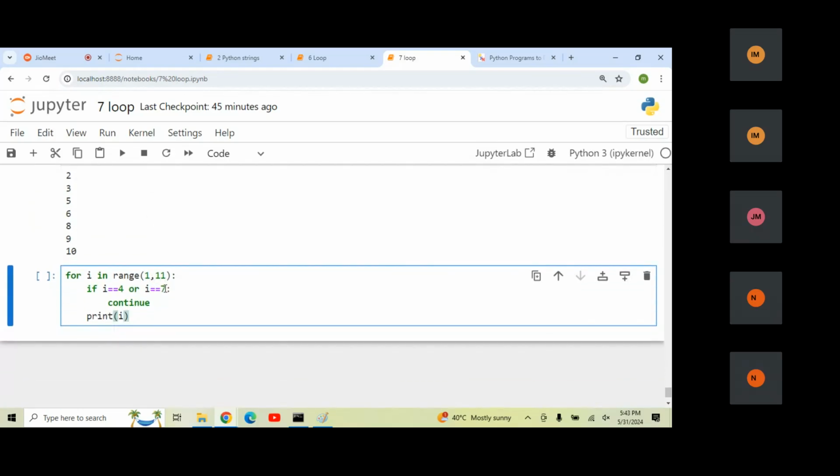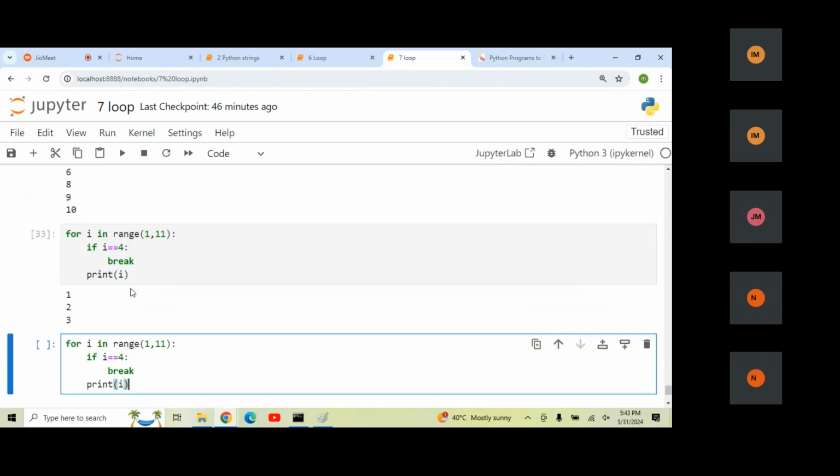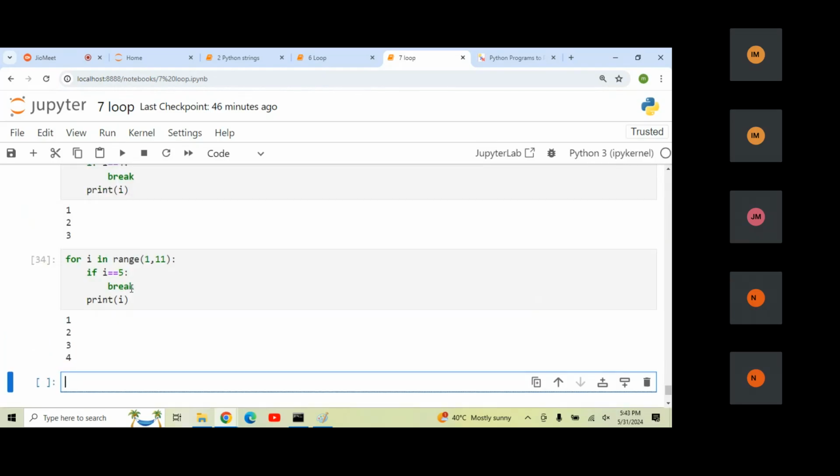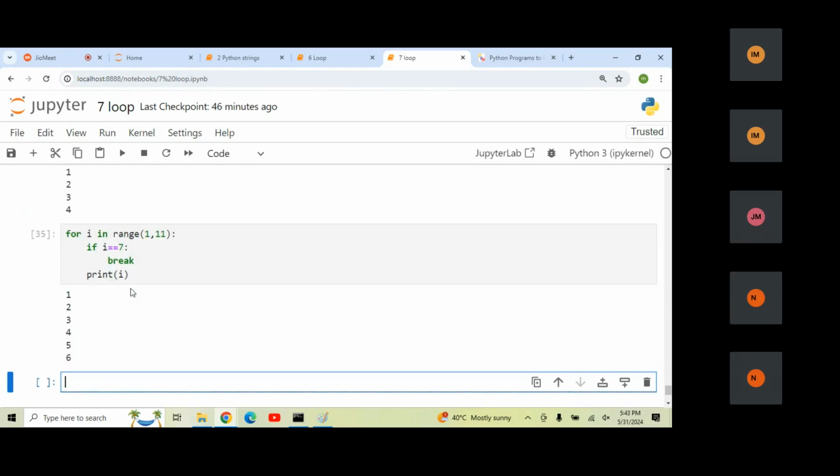Now let me do the same thing with break. Just assume for data is coming, and here I mention break instead of continue. Once I run this, you can see 1 to 3 is printed. Similarly, if I change the value to 5, then 1 to 4 is printed. From the 5th, nothing is going to come. If I mention 7 here, 1 to 6 will print.